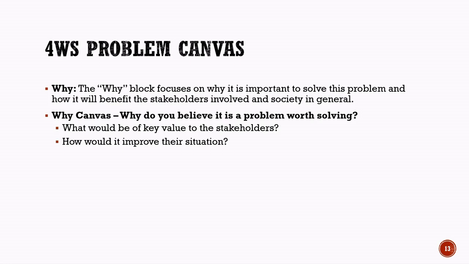For example, an AI-based traffic management system may help reduce traffic jams and save fuel. An AI healthcare system may help doctors diagnose diseases faster and improve patient care. Understanding the why behind a problem helps us focus on meaningful and impactful AI solutions that create real benefits for people and society.